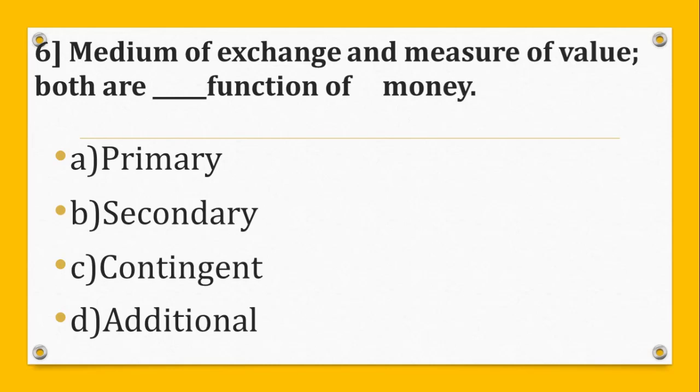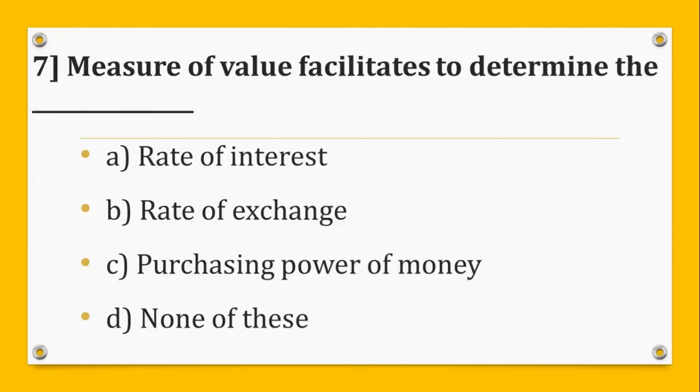Question number 6. Medium of exchange and measure of value both are dash function of money. Your options are A. Primary, B. Secondary, C. Contingent, D. Additional. And the correct answer is A. Primary.